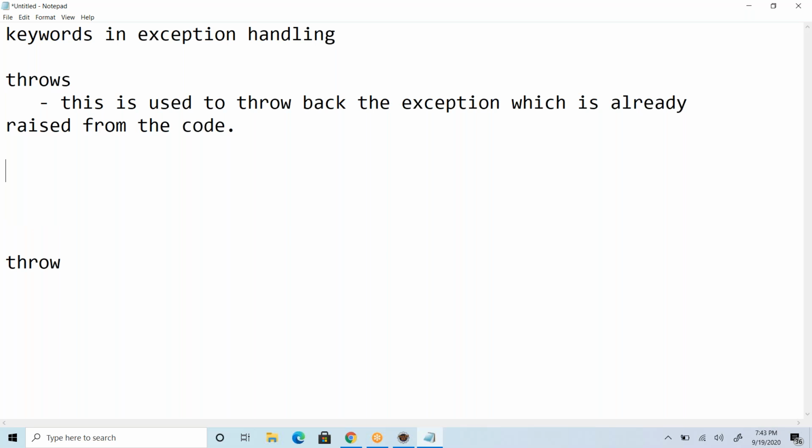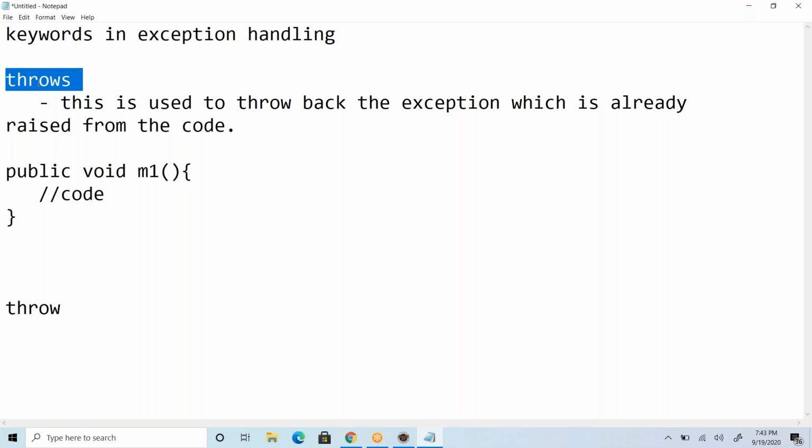Say for example, I have a method here, the m1 method. Inside this m1 method, I have a code which will create an exception. Of course this applies to checked exceptions. If it is a checked exception, the compiler forces us to handle that.